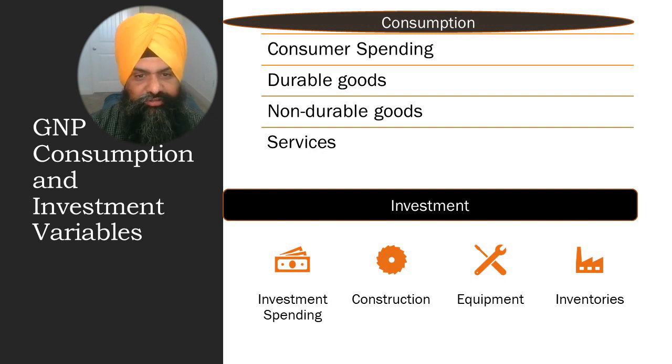Residential construction spending can be in the form of new home construction and renovation of existing homes. Business equipment can be purchased as new or old machinery and tools by the business. Business equipment is a tangible long-term asset for the benefit of the business over several years. Inventory spending means the stock of goods held by a business for use in the future. It can be finished goods or services ready for sale, or in the process of production, or raw material.